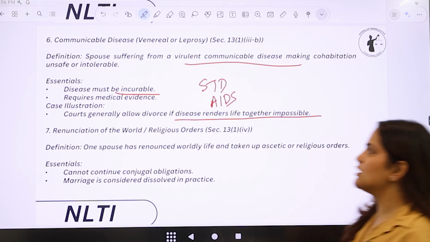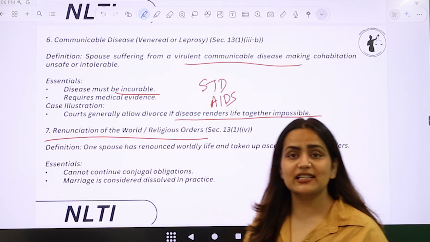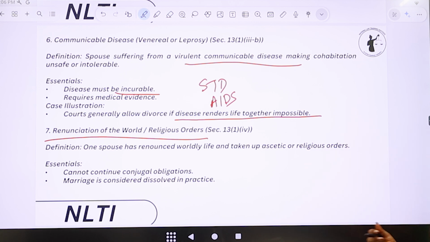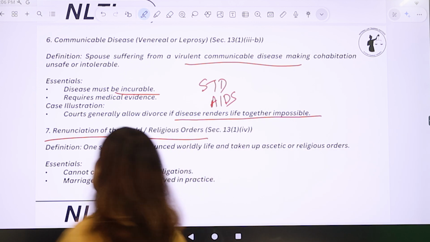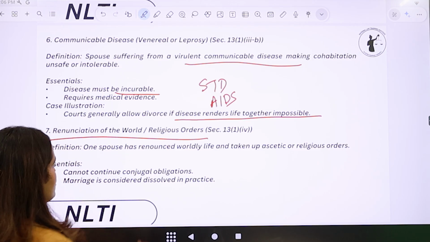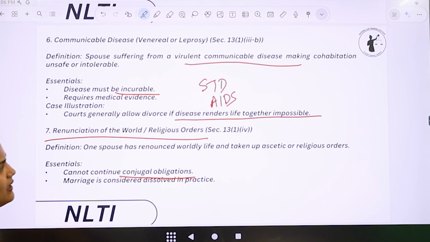Last one is renunciation of the world or the religious orders. संन्यास ले लेना. अगर एक spouse संन्यास ले लेता है, the other spouse can definitely take divorce from him or her. So cannot continue conjugal obligations. Why? Because उसने तो संन्यास ले लिया है. Marriage is considered dissolved in practice here.